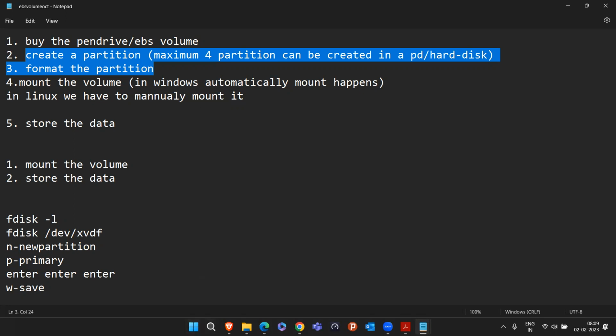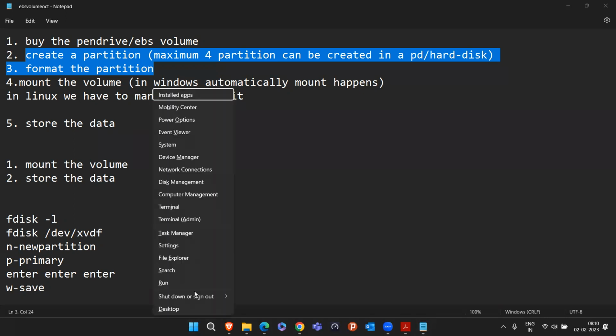If I quickly show you, in my Windows we can press Windows plus X. If you press Windows plus X, you have to go to the Disk Management option.